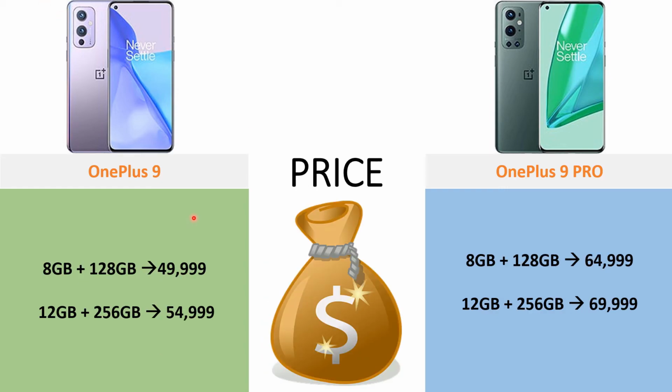Now finally coming to the price, the OnePlus 9, the base variant starts with 49,999 price for the 8GB variant and the 12GB variant costs you 54,999. Now coming to the 9 Pro, the base variant starts at 64,999, which is the 8GB variant, and the 12GB variant starts at 69,999.